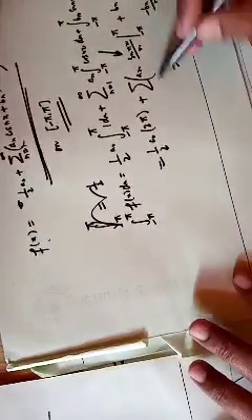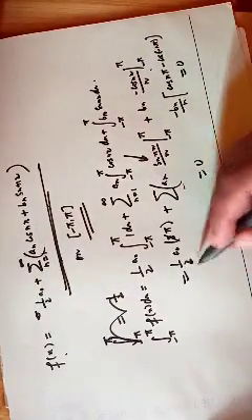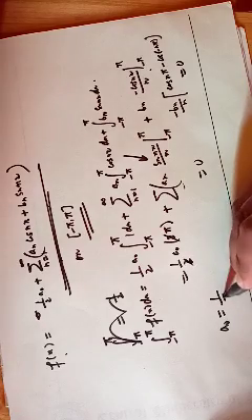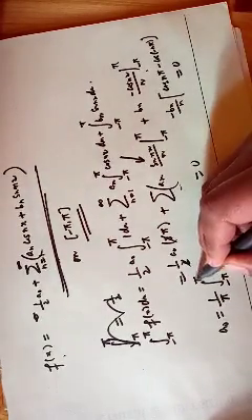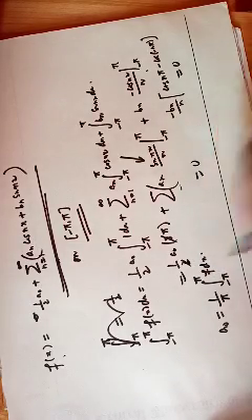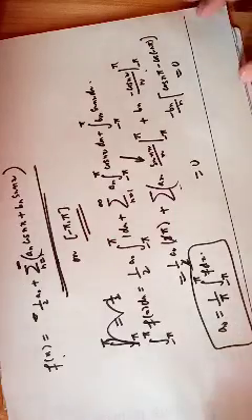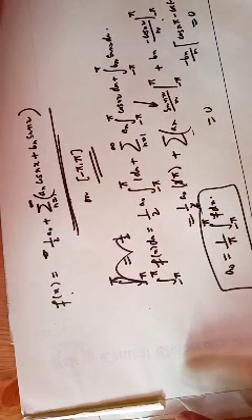So everything reduces to 0 here. So I would have 2 and 2 cancels out. So a naught should be then 1 by pi, the integral from minus pi to pi of f dx. So this is the value of a naught. Similarly, I can evaluate a_n's and b_n's.